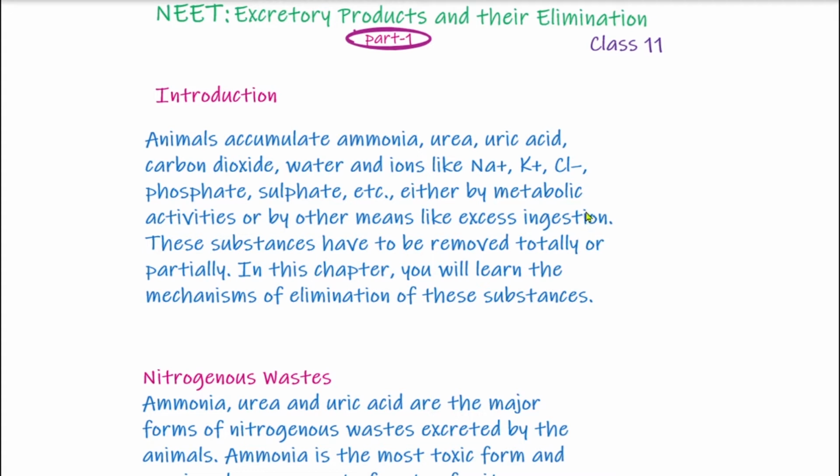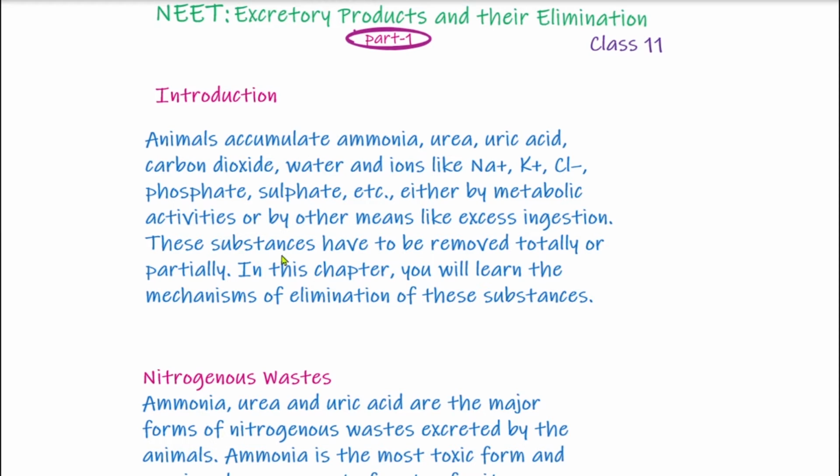For example, if we are taking too much salt, then the sodium ion concentration will increase. So either by metabolic activities or due to excess ingestion, these materials get accumulated inside the body.